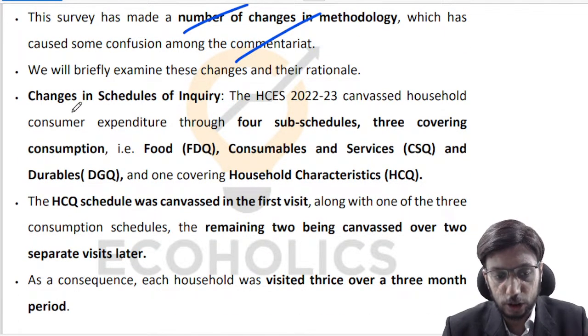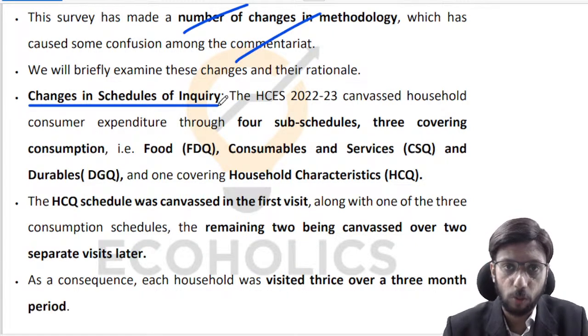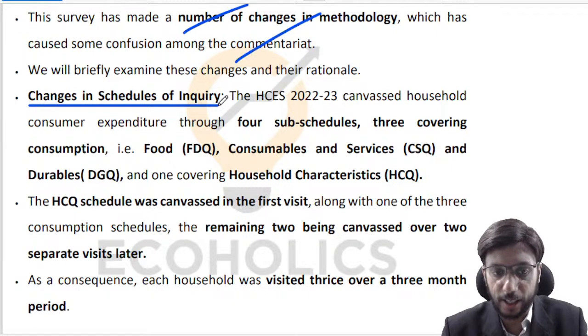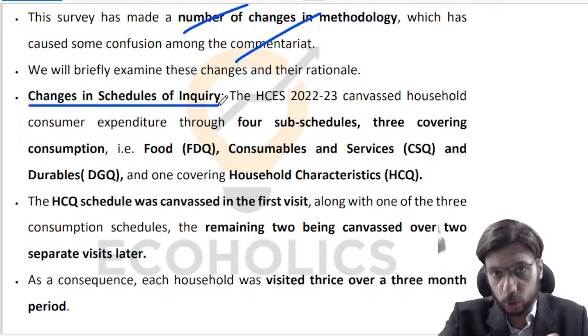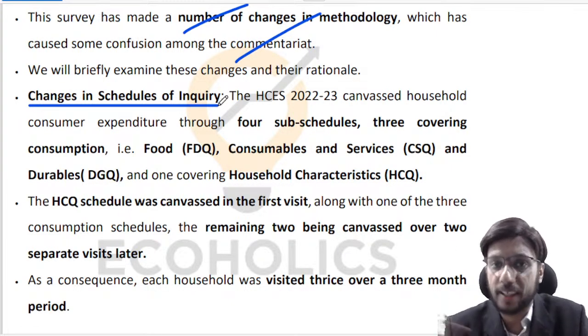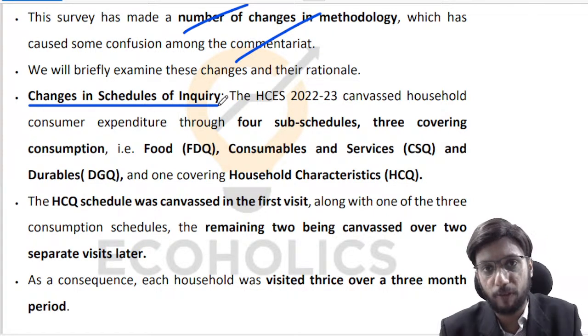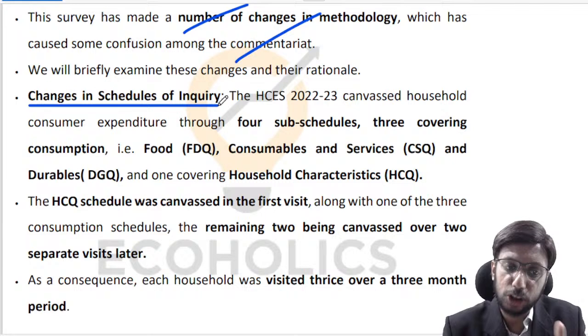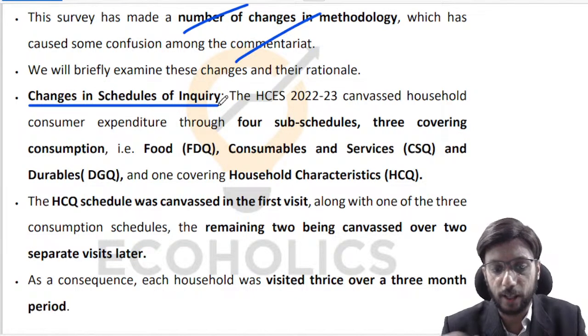So there are changes in the schedule of inquiry. What is schedule of inquiry? So it's a survey, right? What do you typically do in a survey? Go around asking questions, right? That is inquiry. So when you go around asking questions, you should have a list of questions, right? Maybe you have divided that list of questions into different subsections, schedules, etc., right? So that is what we have done. We have brought some changes in the schedules of inquiry, right?